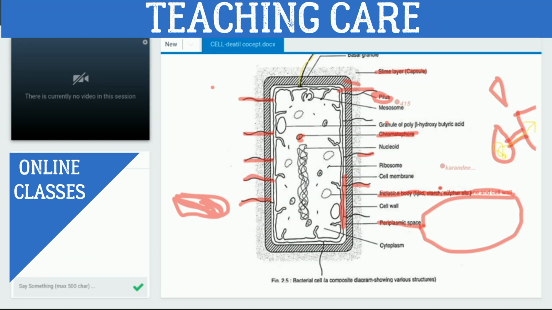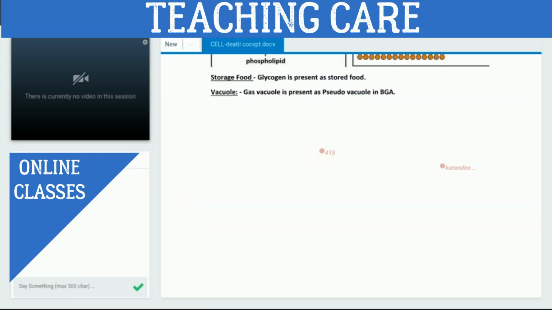Why is it called pseudo vacuole? Because it does not have a true membrane.